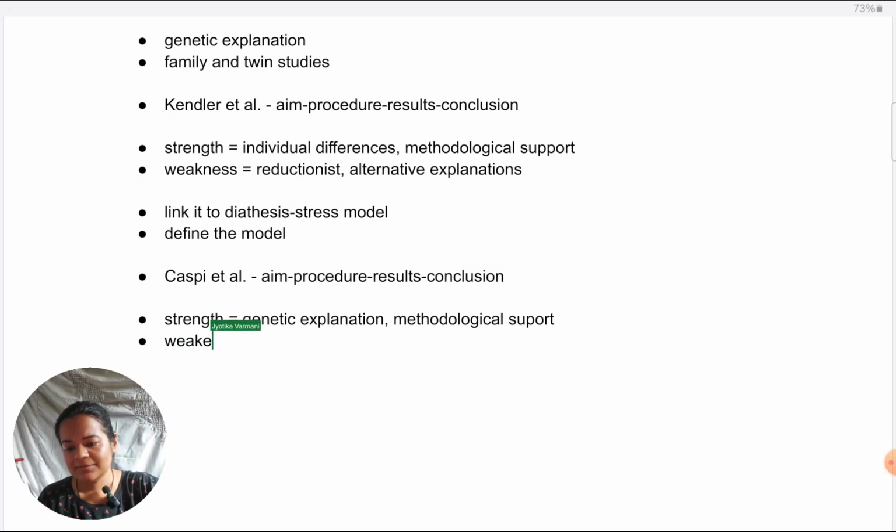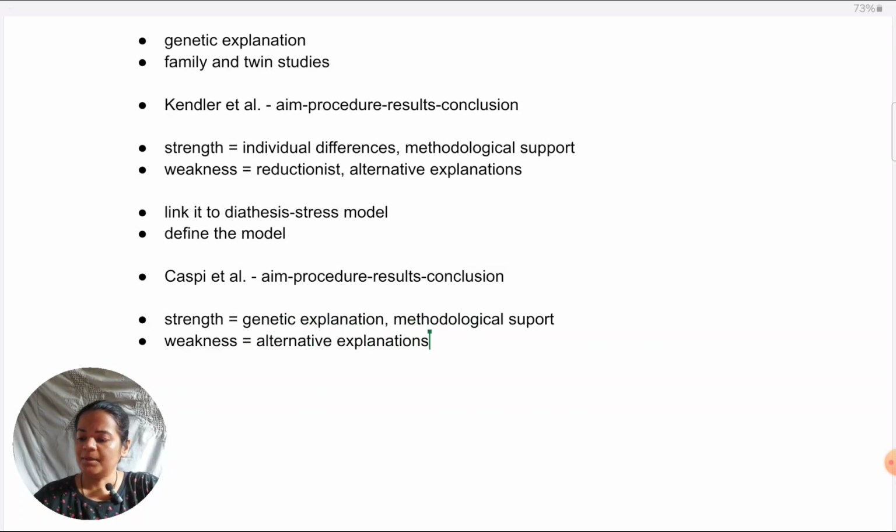But what is a weakness of these studies? Definitely, even in this case, alternative explanations are possible. Why do alternative explanations have room? Because there is limited exploration when it comes to environmental factors. The model proposes that stress can come from a number of factors, but the studies have been such that they've just looked at major life events. Sometimes minor daily hassles can accumulate to create more stress than major life events. So those alternative explanations are possible, which are overlooked to a great degree in diathesis stress type of models.